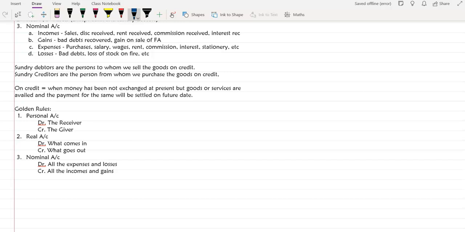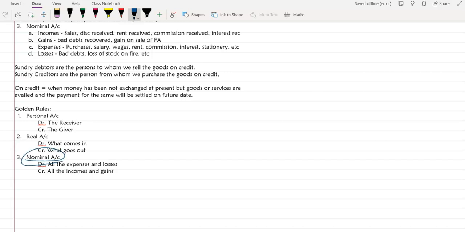Real account consists of all the assets, okay, and the basic form that you can think about is always cash. Cash is coming in, debited. Cash is going out, credited. Asset is coming in, that means you're purchasing. If you're purchasing, it is coming in, debit. If we are selling the asset, it is going out, credit. So just think whether the asset is coming in, debit, asset is going out, credit.